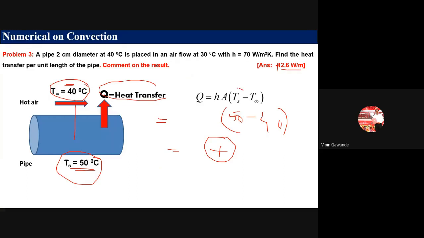So you have to remember Ts value means what? It is the surface temperature of the pipe or hot or the flat plate. T infinity means it is the temperature of the surrounding. Okay, so just remember this one. And how to identify the problem of convection? Heat transfer coefficient is given in the problem. Okay, if h is given in the problem, that means it is a problem of convection.